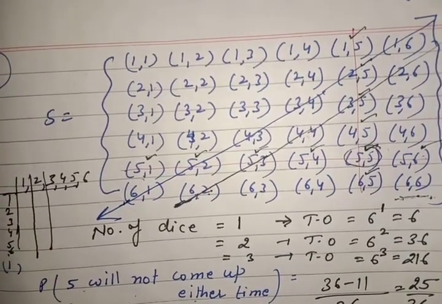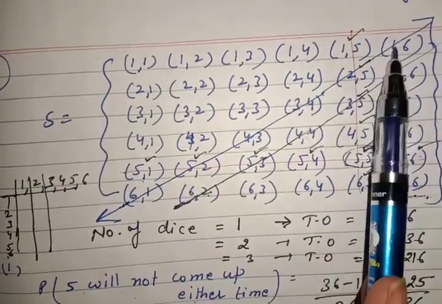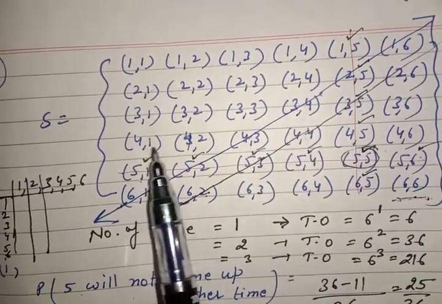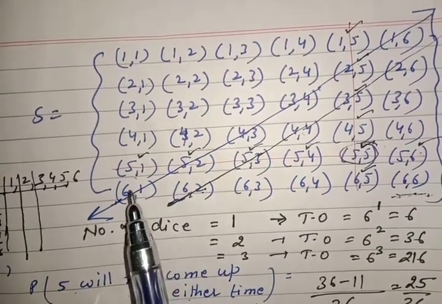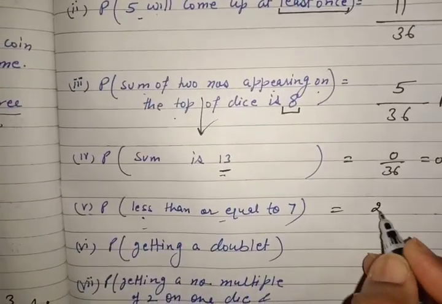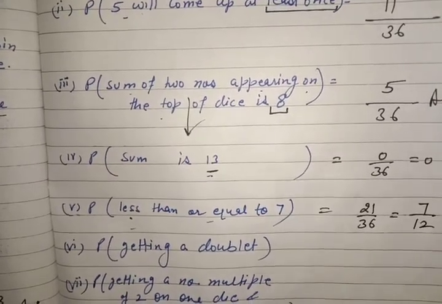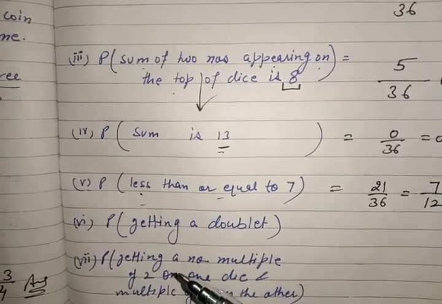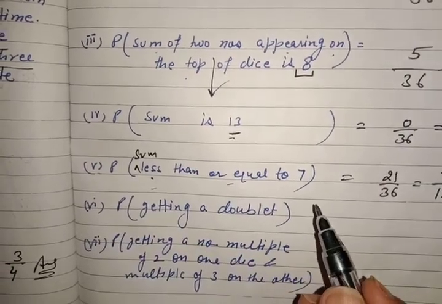And question is less than or equal to 7. So you will count all the numbers. These are 6, then these are 5, 11, then 4 is 15, then 3 is 18, then 2 is 20 and 1 is 21. So our favorable here is 21 upon 36. After cancellation you will get 7 over 12. I hope this is clear to you. Just put the diagonal if it is written sum. Here word is sum less than or equal to 7.